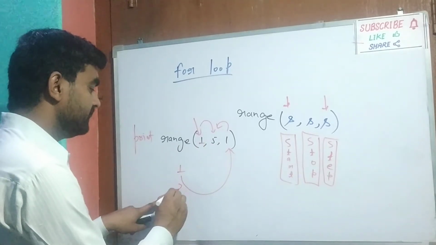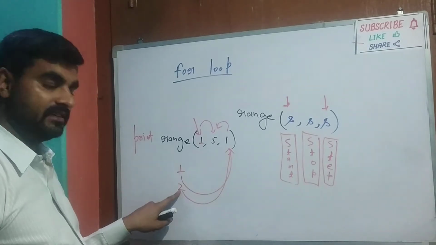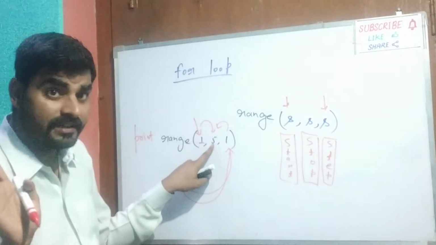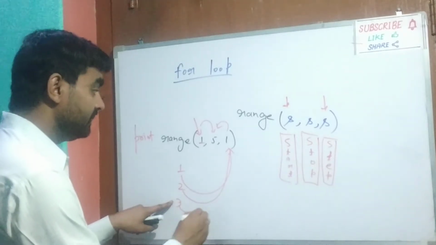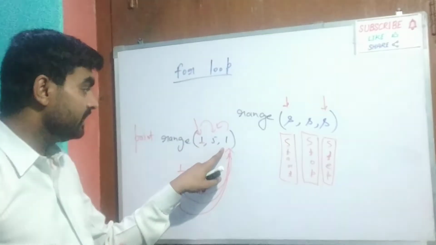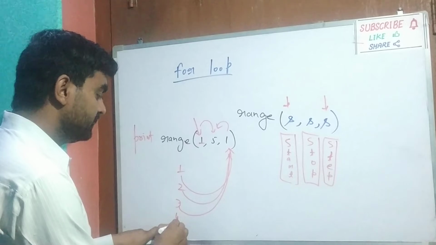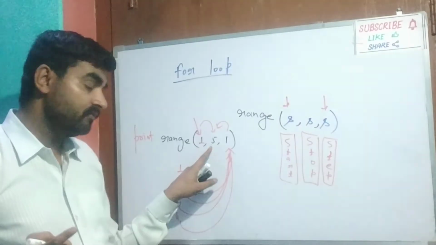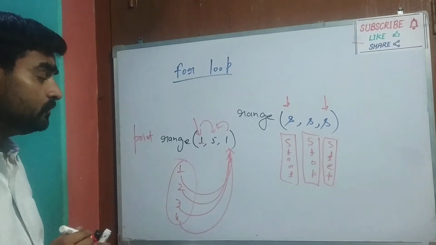Again 2 will be printed. After printing, it comes here and 1 will be added, so it becomes 3. Again it will check 3 less than 5. Yes. So 3 will print, and after printing 3, it comes here and again 1 will be added, it becomes 4. 4 is less than 5? Yes. 4 will print and again it will come here and 1 is added. Then it becomes 5. 5 less than 5? No. So the output is 1, 2, 3, 4.